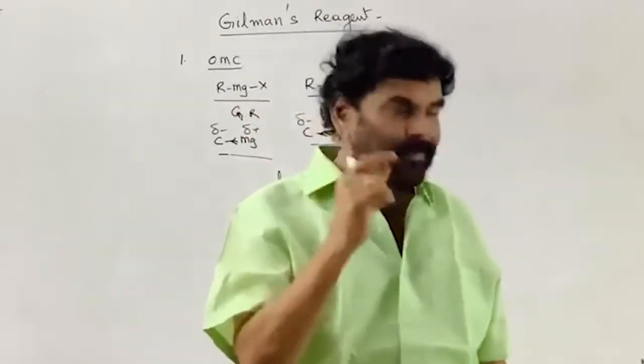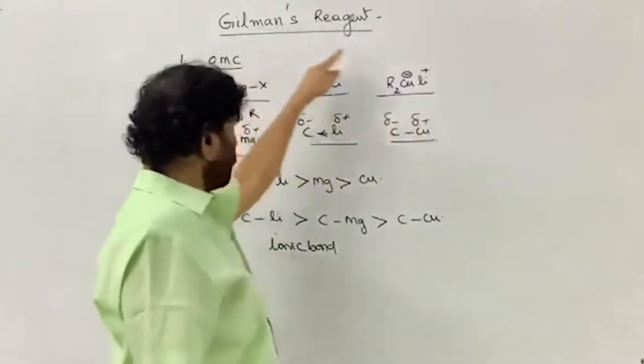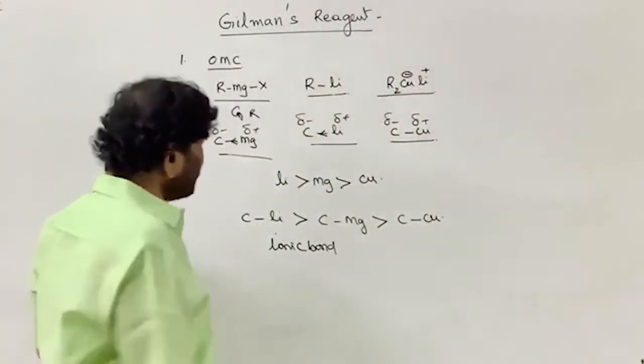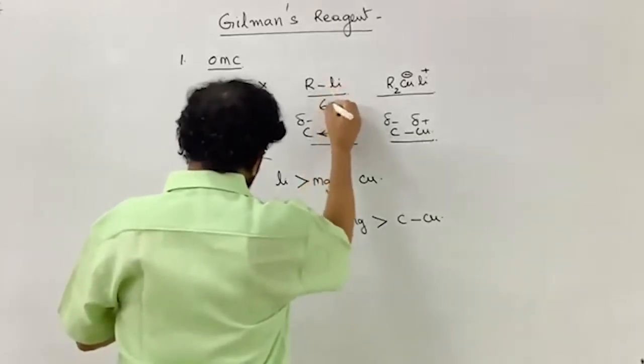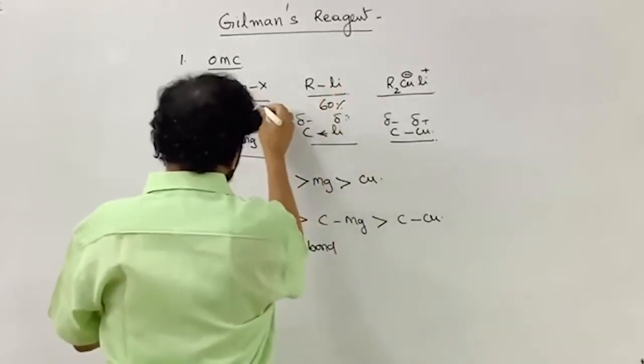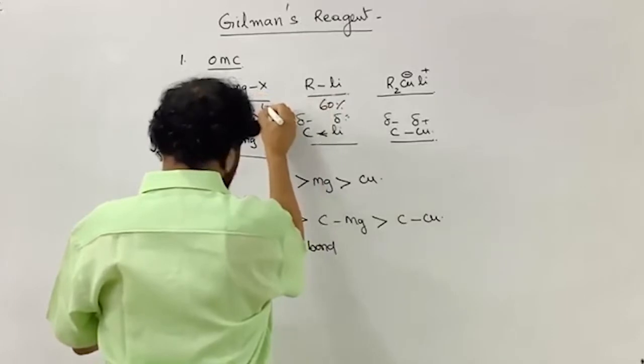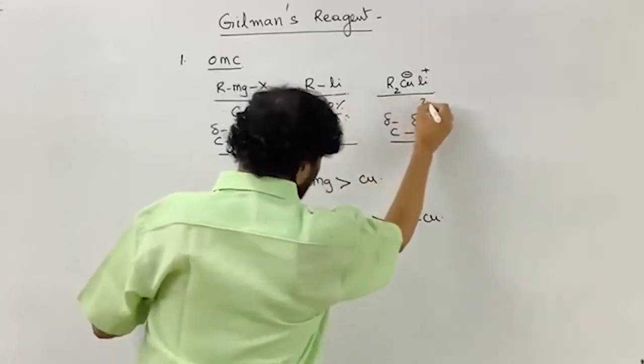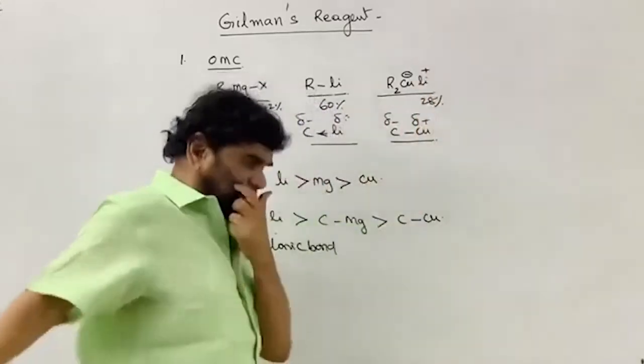It is a carbanion. All are sources of carbanion, no doubt. But this is lithium, nearly 60%. This is nearly 48% or 42%, sorry. This is nearly 30% or 28% ionic character.